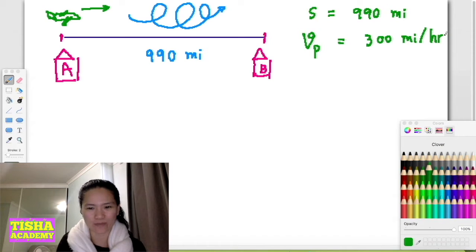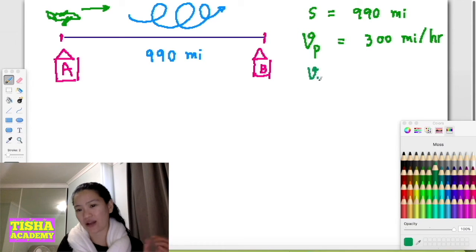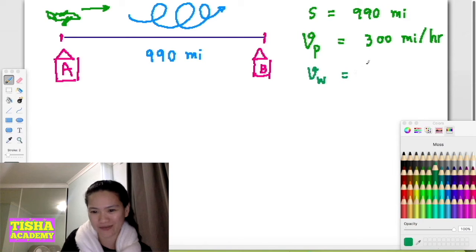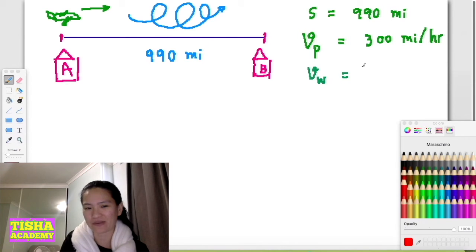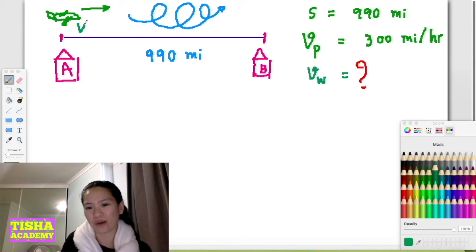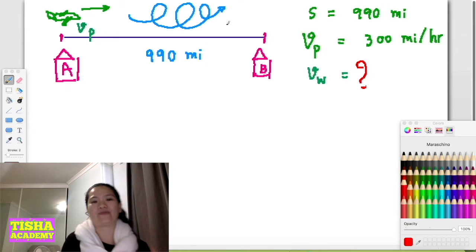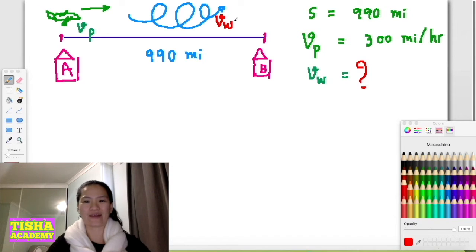Give you a hint: what about the wind? VW, or speed of the wind, is what we want to find out. Let's see from the picture. Now you know VP, you want to find VW, the speed of the wind.